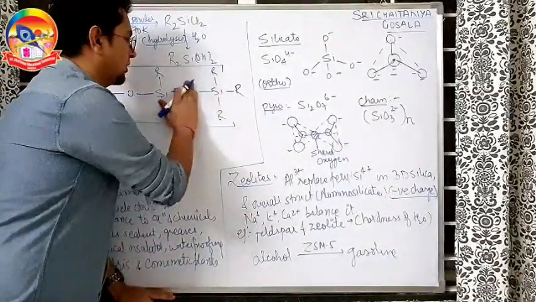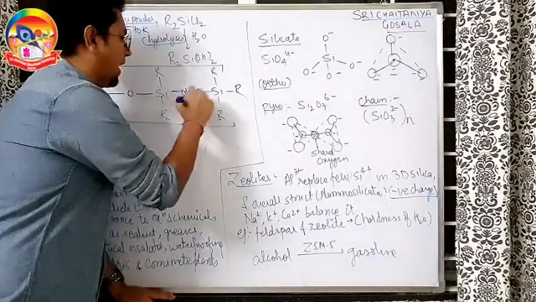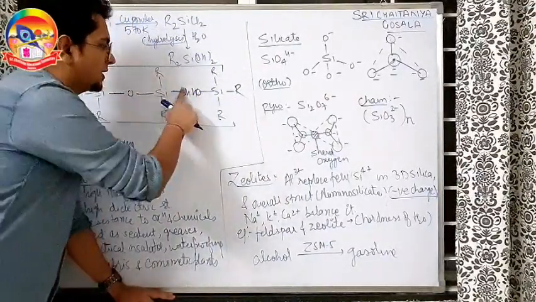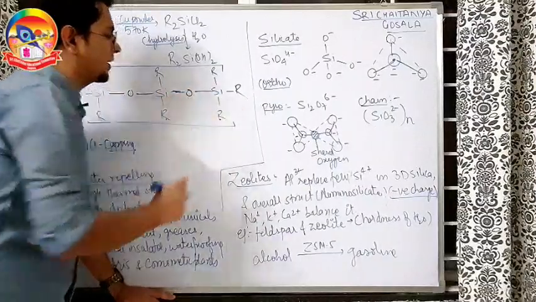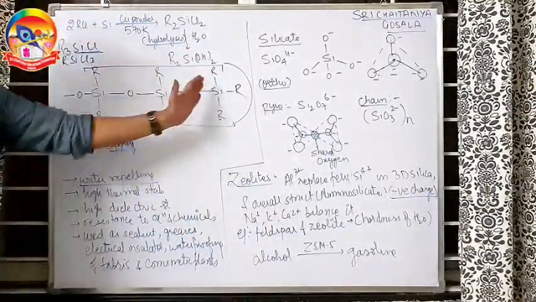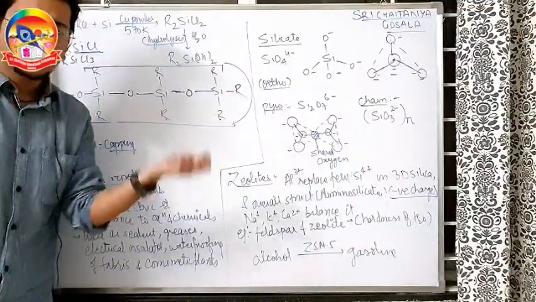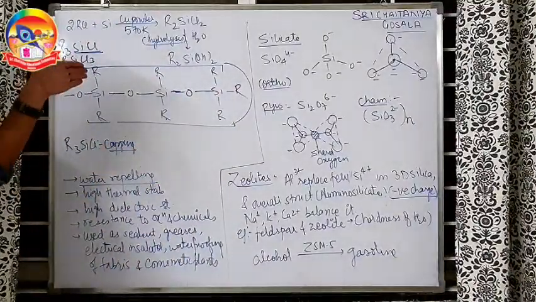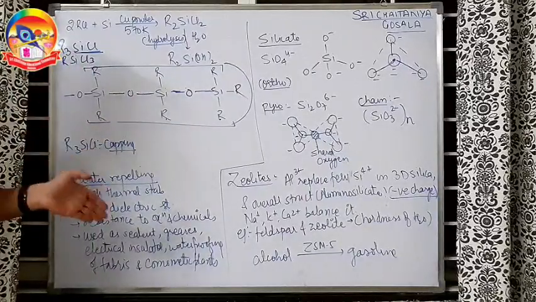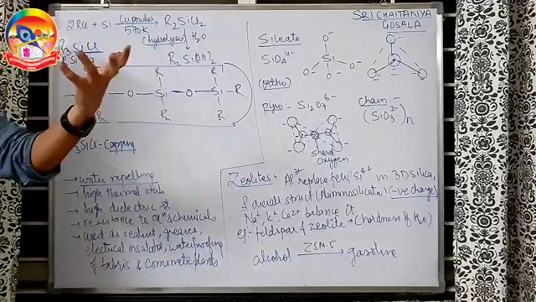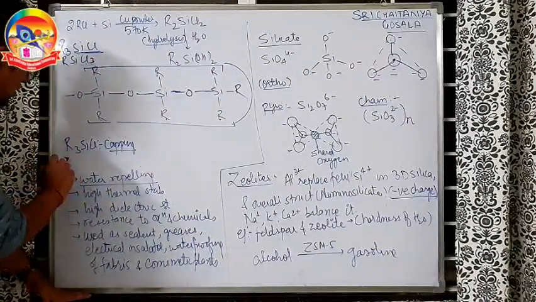Imagine R, R, R, that means R3SiCl will become R3SiOH, and if this kind of scenario comes, dehydration occurs, so this became the cap, further extension not possible because there is no OH for extension. So R3SiCl will make the silicone of lower molecular mass if it is there in the mixture. It will stop the chain from going, so it acts like a capping agent.